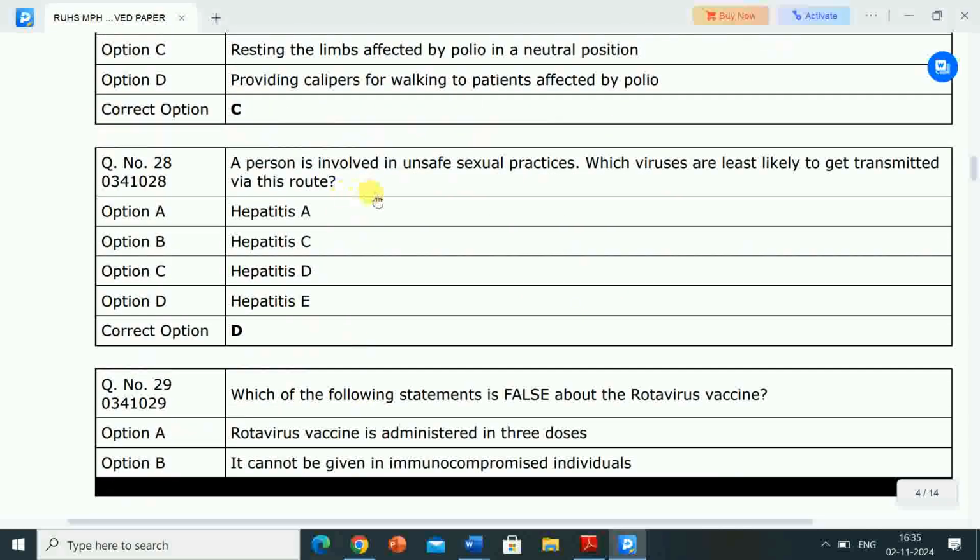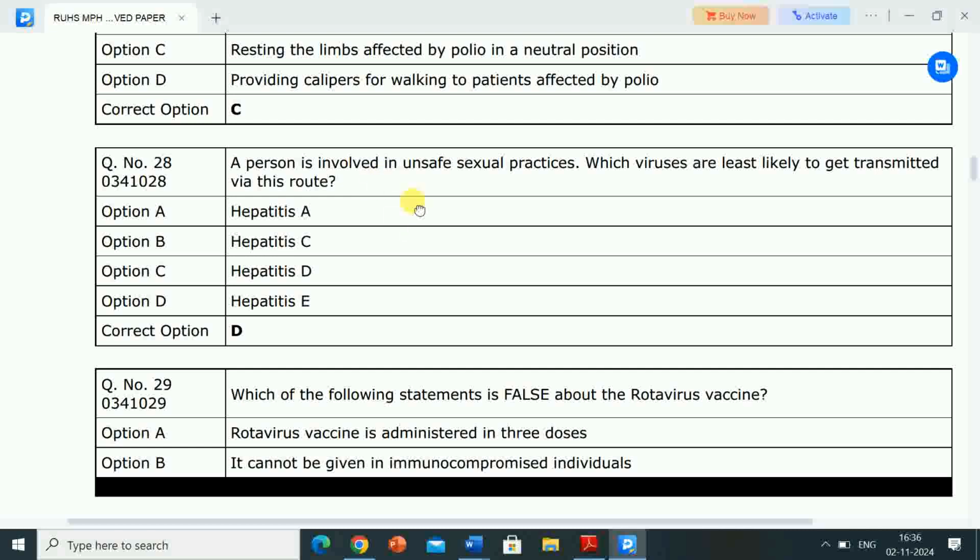Next question is, a person is involved in unsafe sexual practices. Which viruses are least likely to get transmitted via this route? Options are A, hepatitis A, B, hepatitis C, option C, hepatitis D, option D, hepatitis E. Correct answer is option D, that is hepatitis E.